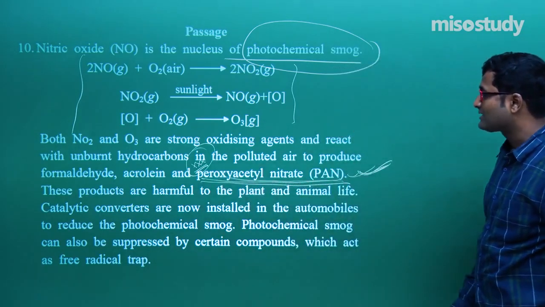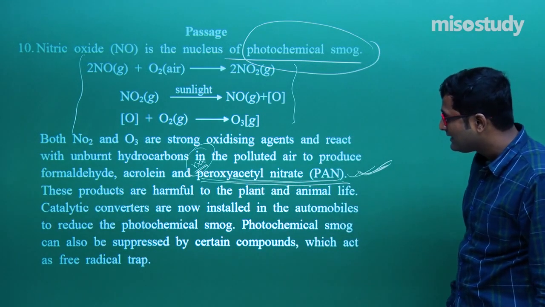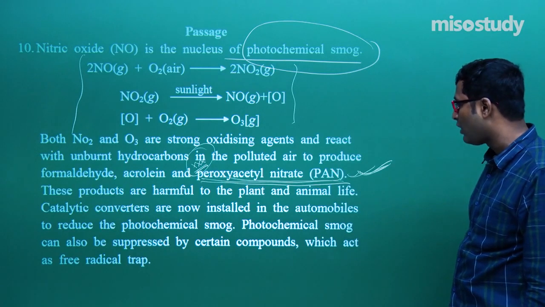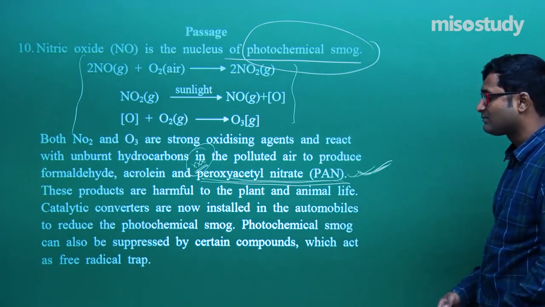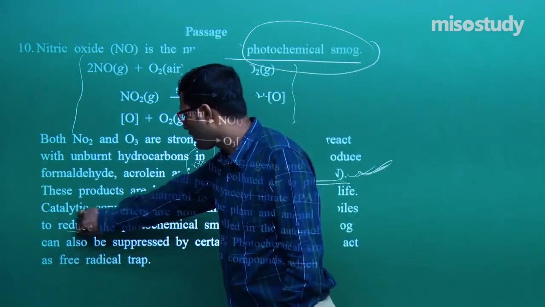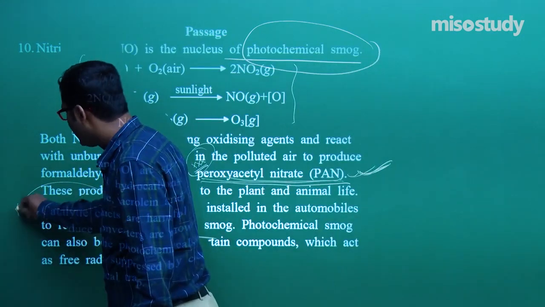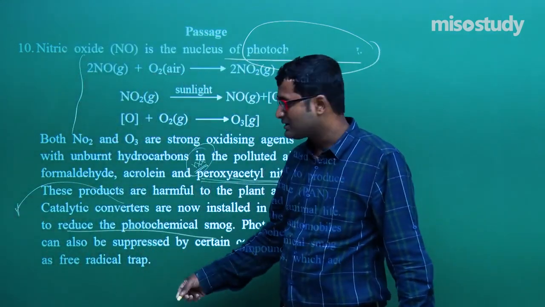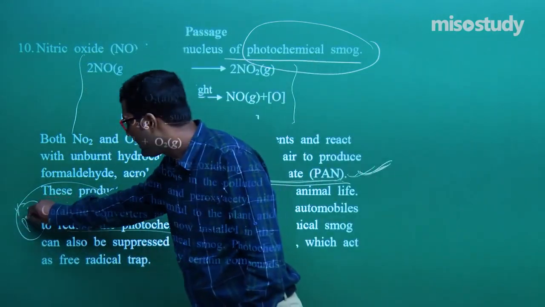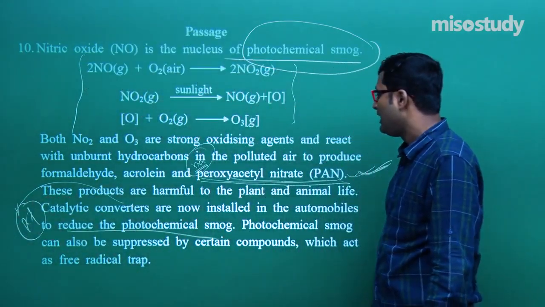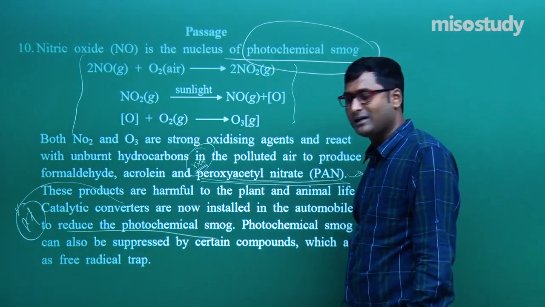Now, these products are harmful to plant and animal life. Catalytic converters are now installed in automobiles to reduce the photochemical smog. Yes, to reduce the photochemical smog. What do we use in the catalytic converter? During my lecture and question answer round, I have discussed that palladium, Pd, is used in automobiles as a catalytic converter.